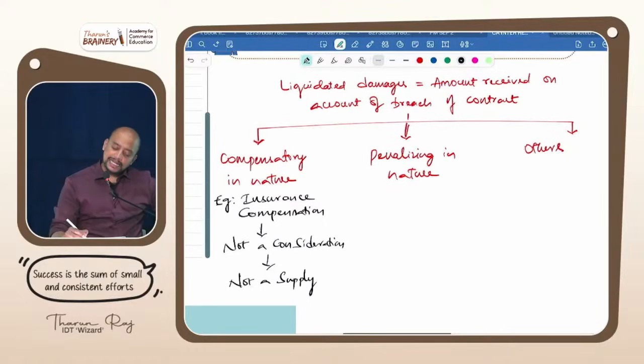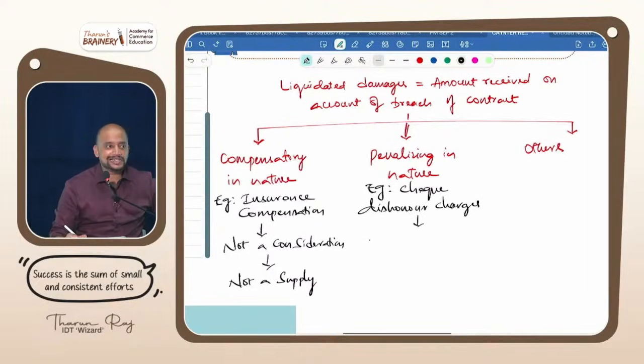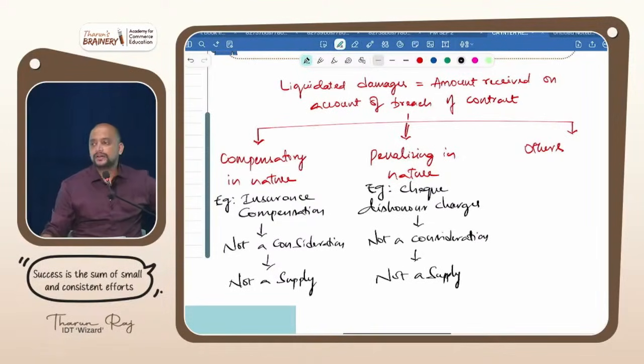Same way, penalizing in nature. Example, check dishonor charges. What is the treatment? Treat as consideration or not a consideration? Not a consideration. Even penalizing in nature is also not a consideration. So supply or not a supply? Not a supply. Both are same treatment but different intention. Same but different.